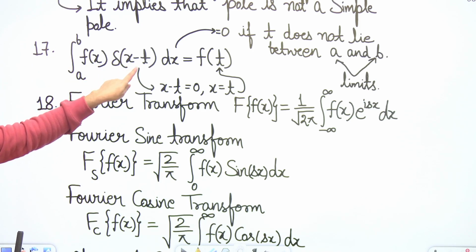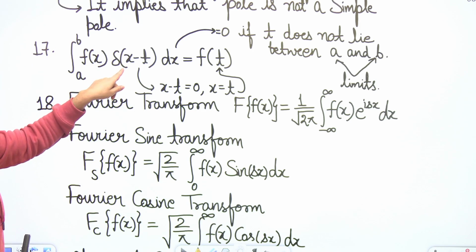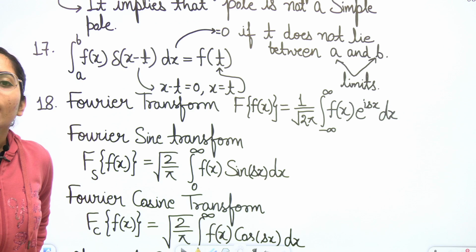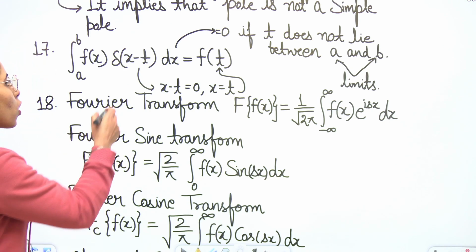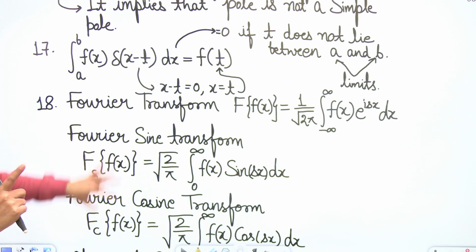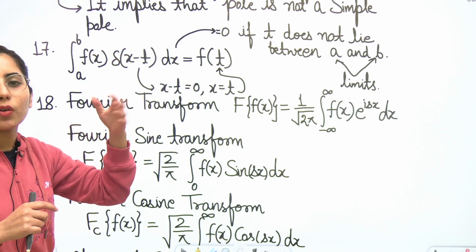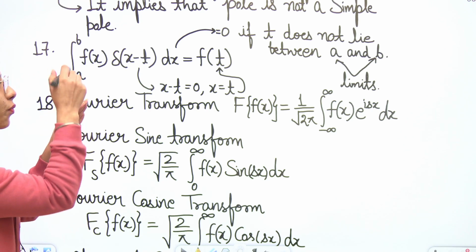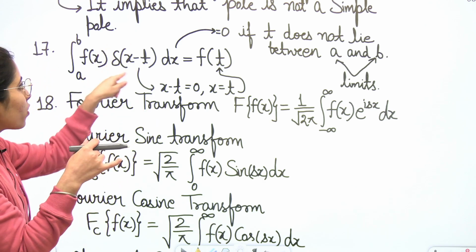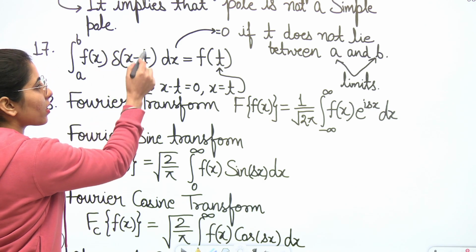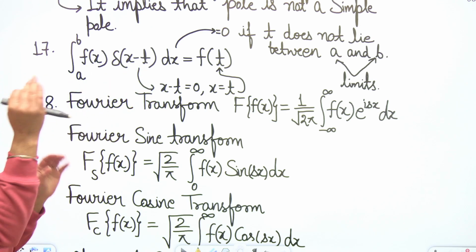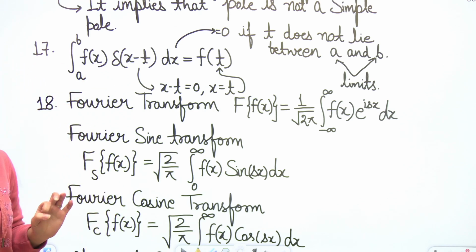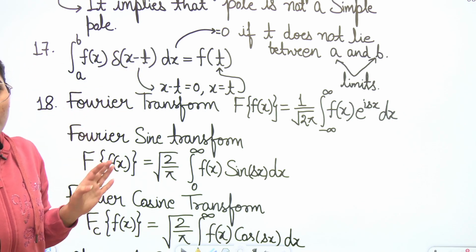In that case, the first step is to equate the Dirac delta function's bracket part with 0, and be careful about one point. The coefficient of x here must be 1. If it is not 1, if it is something else, 2, 3, 4, you will first have to take it common, and after taking it common write 1 upon mod of that part, and then write the normal Dirac delta function. Whatever extra term you get in the denominator, you will have to consider it. That is the second formula of the Dirac delta function. So basically the coefficient must be 1 to apply this formula directly.